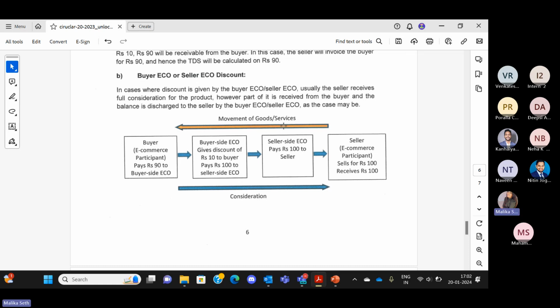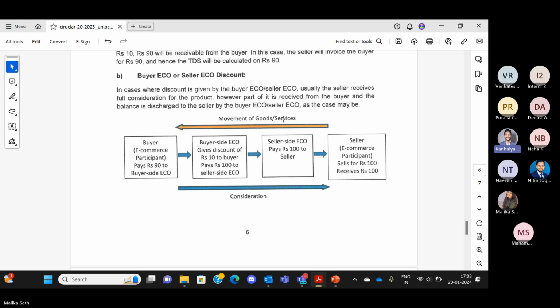If the seller side ECO is giving the discount, then the same thing that the buyer side ECO is doing, the seller side ECO will also do. But the buyer has to pay 90. Whoever is going to give the discount, the buyer has to pay 90 rupees in both cases, correct?